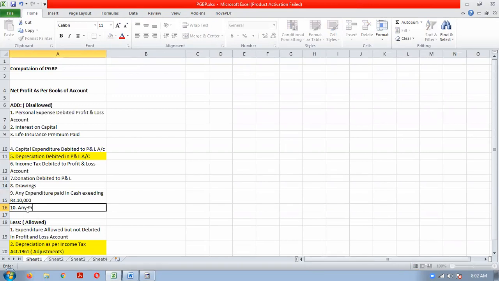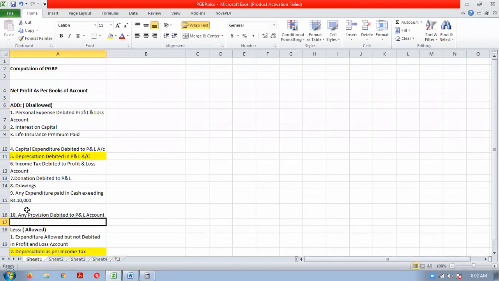So if any provision is debited to profit and loss account, that you will have to add back.